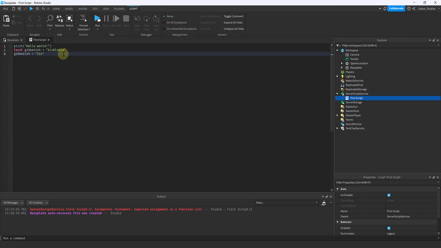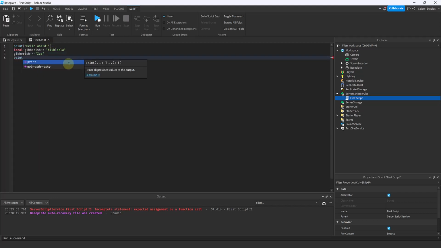Each programming language has its own already stored and ready to go functions that you don't have to create yourself. One of these functions in Lua is called print. As you can see, it is colored in blue. This means that the computer recognizes it. Whenever you call a function, you add parentheses after it to add the input. Now, you're gonna ask, what is input? So, before that, what the print function will do is display whatever you input into it.